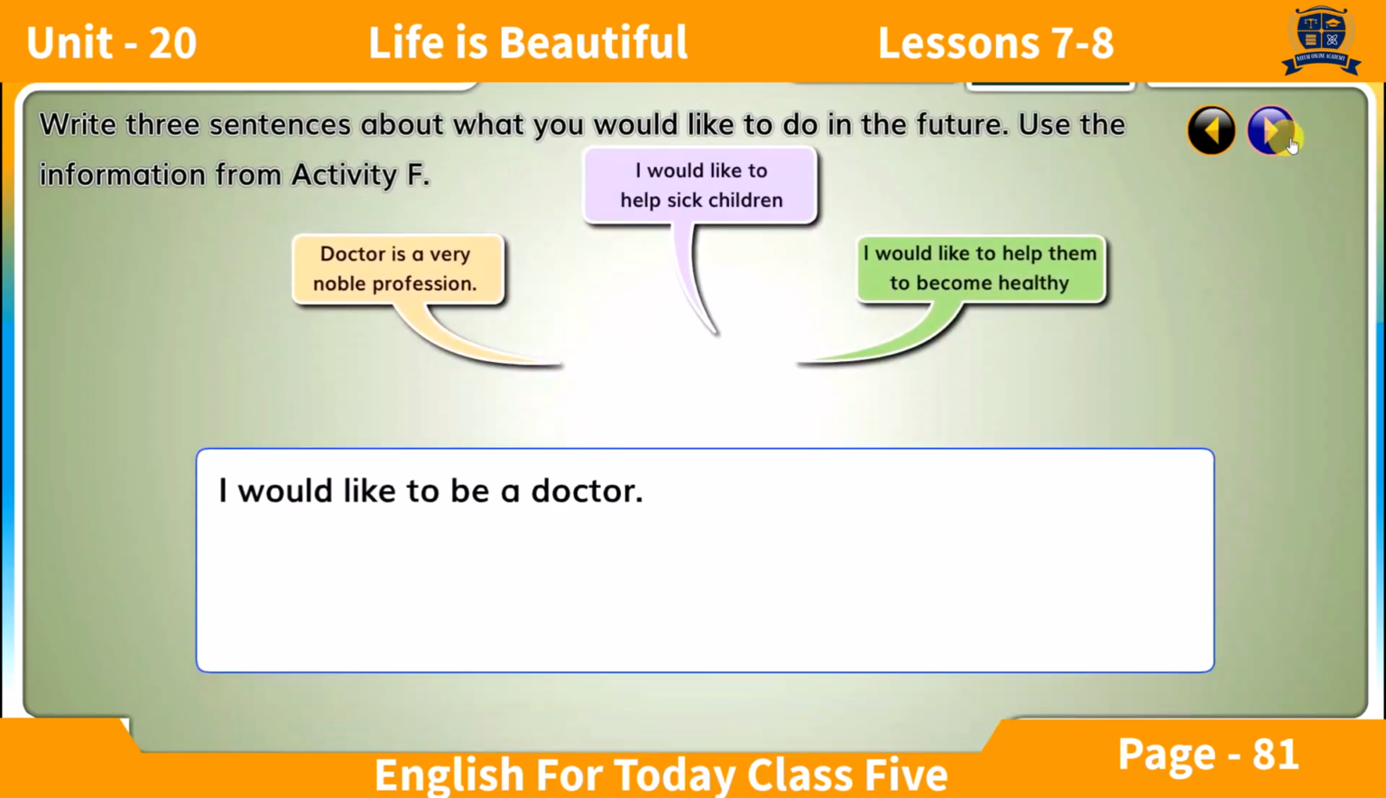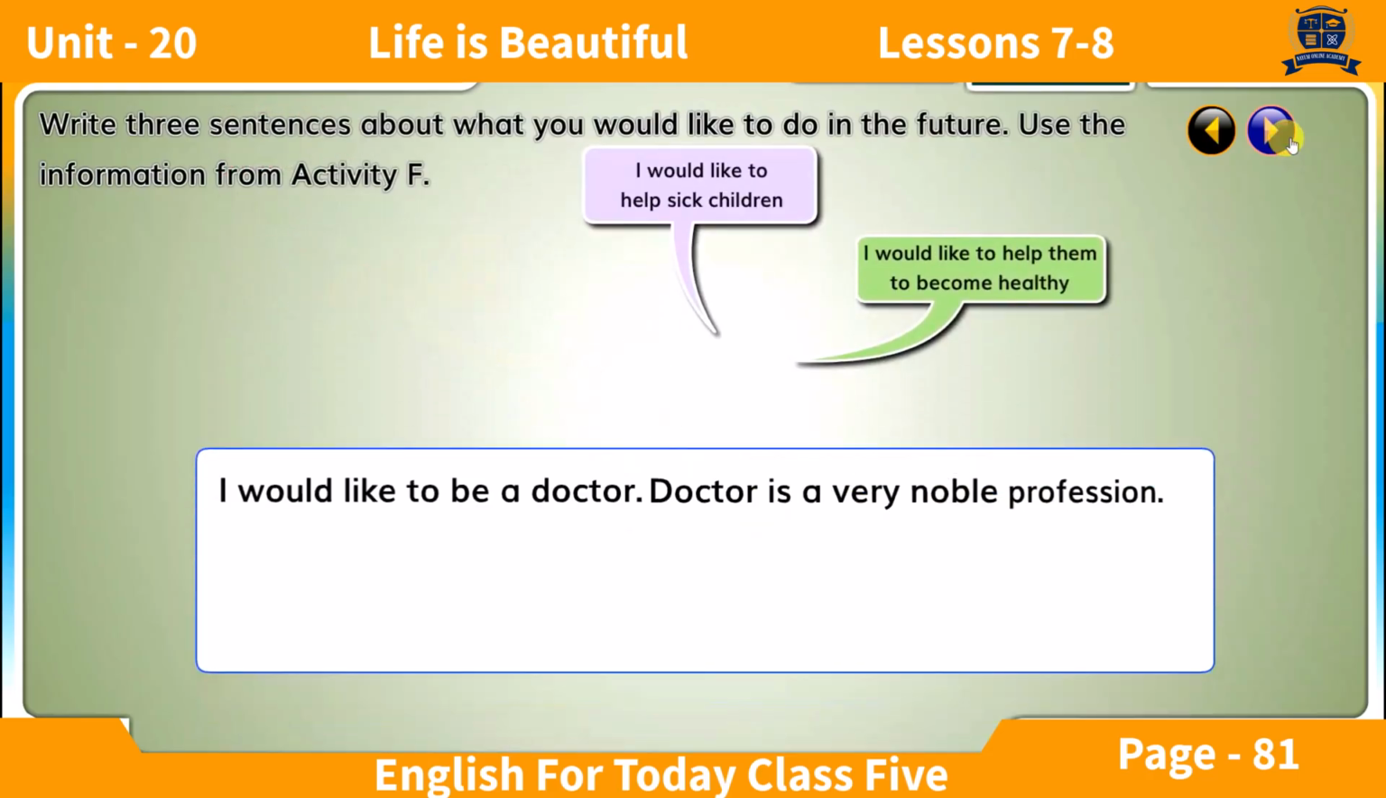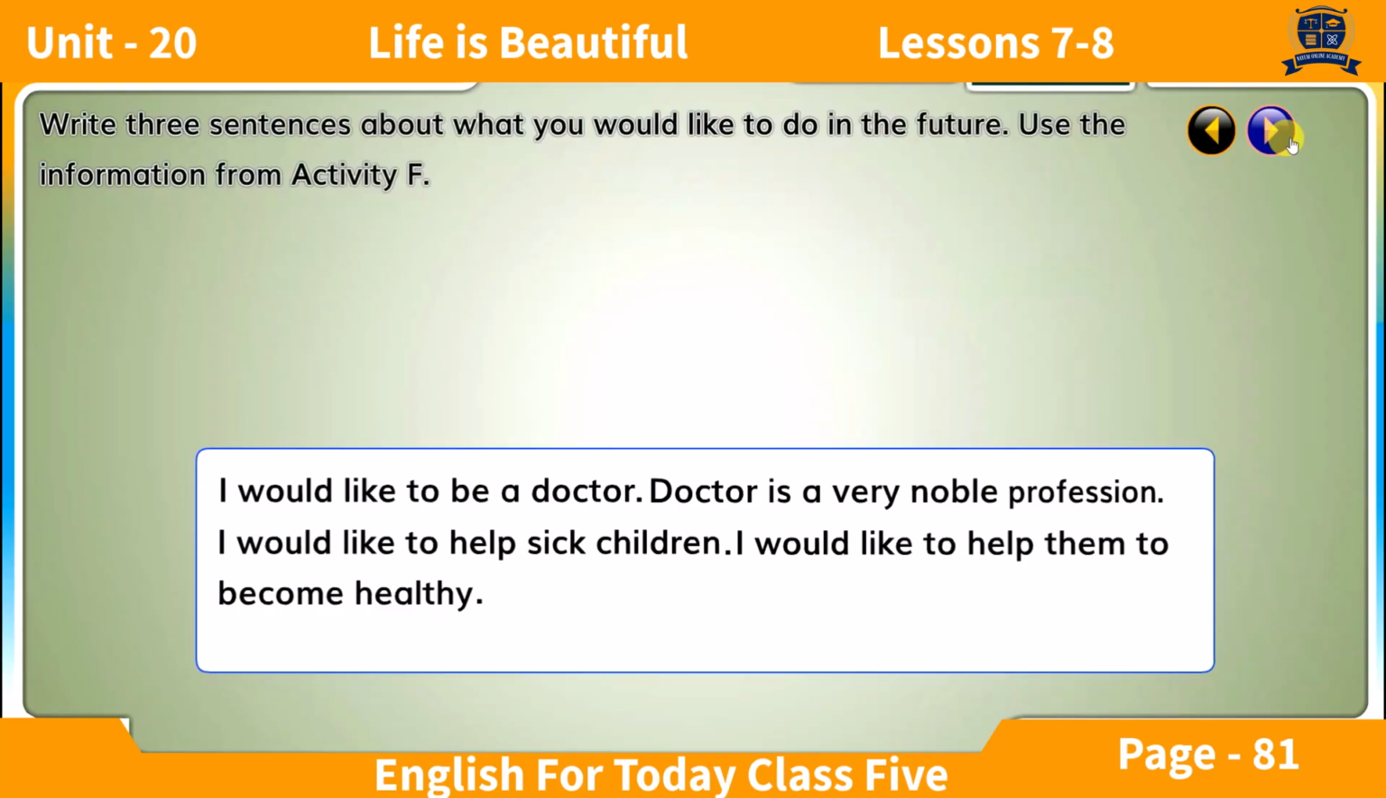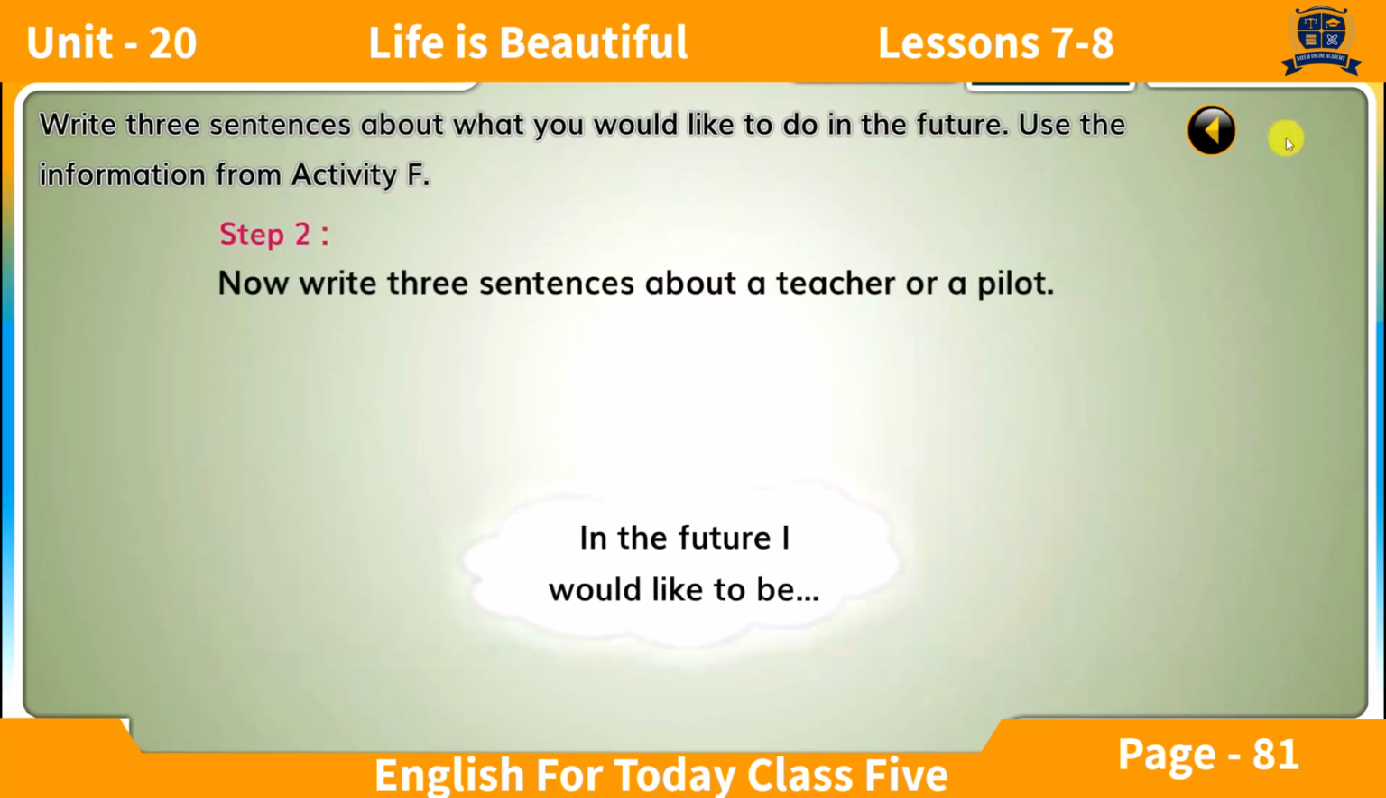I would like to be a doctor. Doctor is a very noble profession. I would like to help sick children. I would like to help them to become healthy. Step 2. Now write 3 sentences about a teacher or a pilot. In the future, I would like to be a farmer, doctor, pilot.